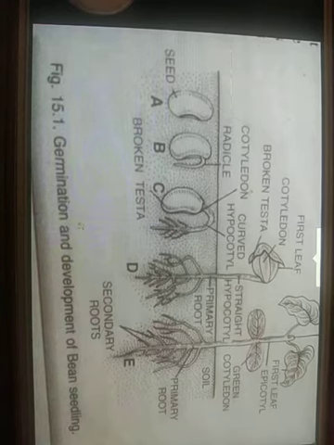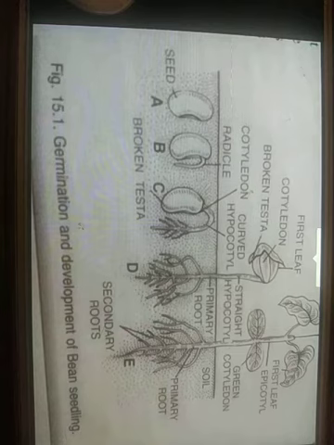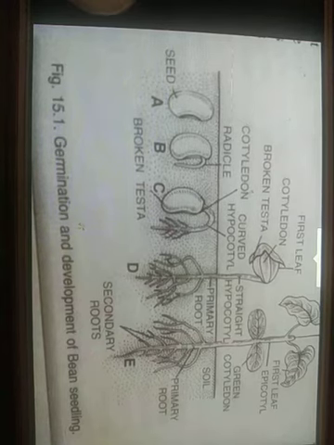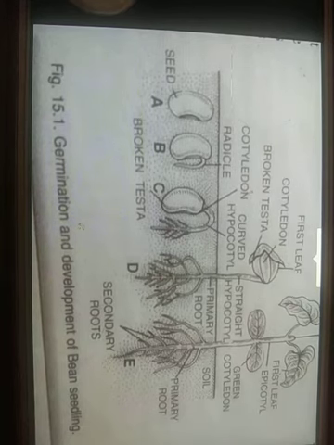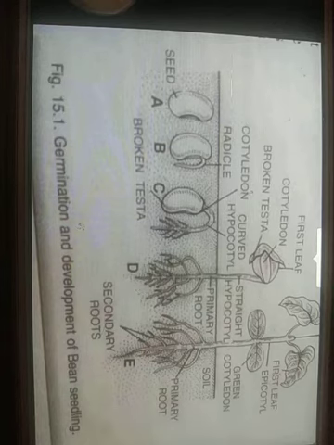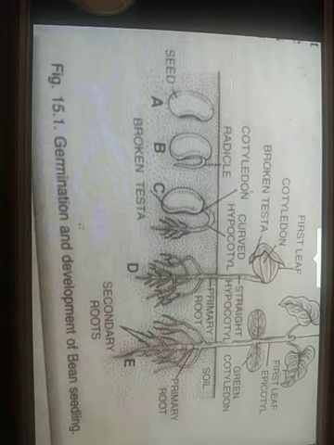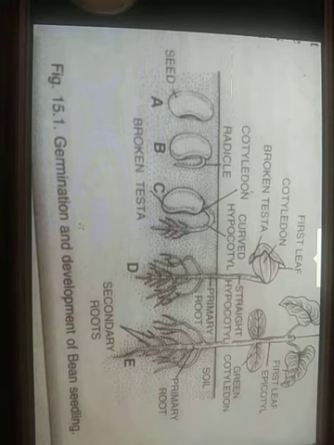Now let's discuss germination of the seed. Seed germination is sprouting of the seed due to growth and development of its embryo to form a seedling. A seed can germinate only when it has favorable internal and external conditions. Favorable internal conditions: non-dormancy or completion of dormancy; viability, that is, the embryo of the seed is alive and capable of resuming growth; sufficient storage of food; maturation of embryo. So these are the favorable internal conditions.